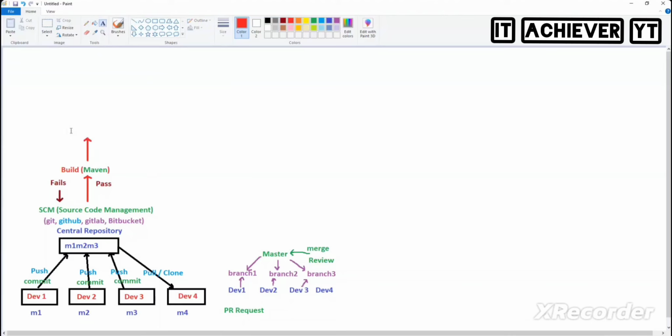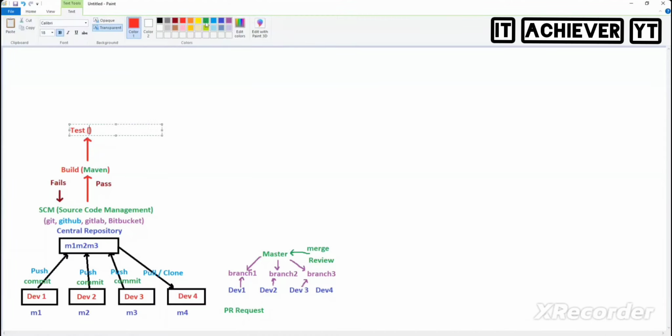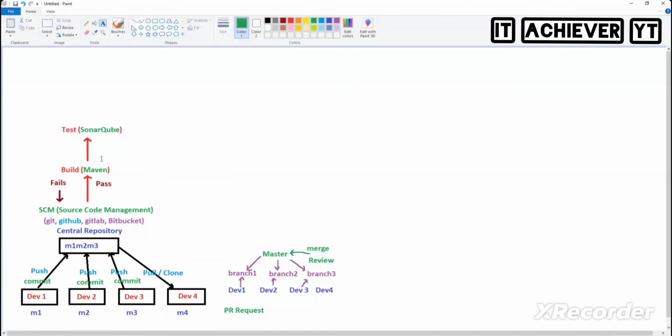What is another test? Can you tell me how you do the code review test here? Fantastic. Next one is SonarQube. So we'll be using SonarQube, and what do we do? We will test the code, whether any bugs, any security issues, any vulnerabilities are there. Mainly, what is that? Vulnerabilities.